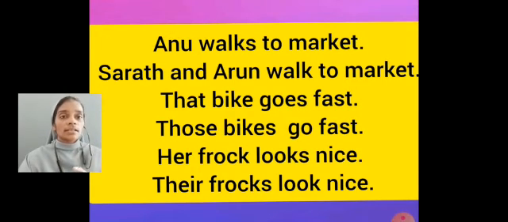Then that bike goes fast. Here the subject is singular. That bike, only one. So the verb also needs to be singular. Goes. In the singular verb we add s or es at the end. Next one, those bikes go fast. Here the subject is plural. Those bikes, more than one bike. So the verb also needs to be plural. In the plural verb we don't add s. So go. Those bikes go fast.